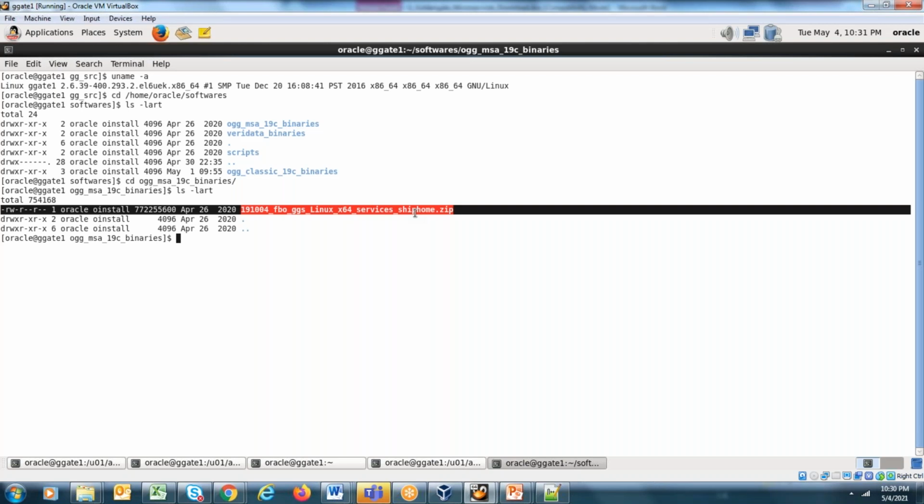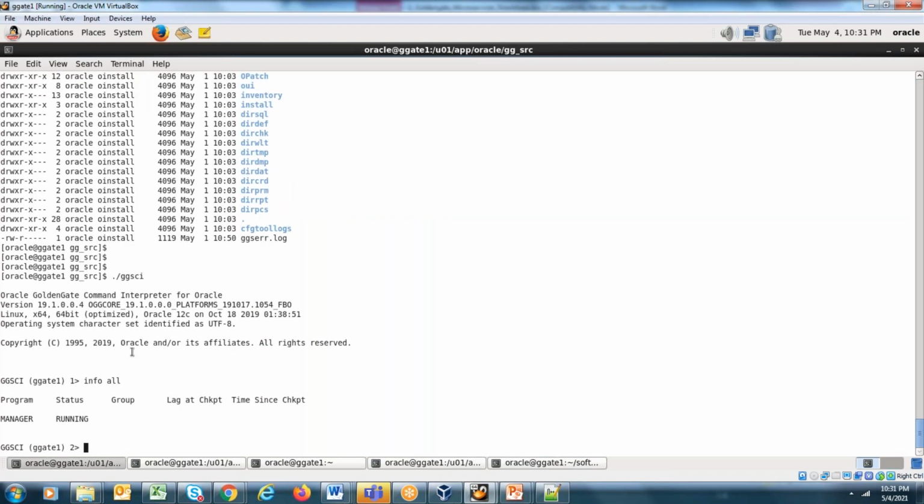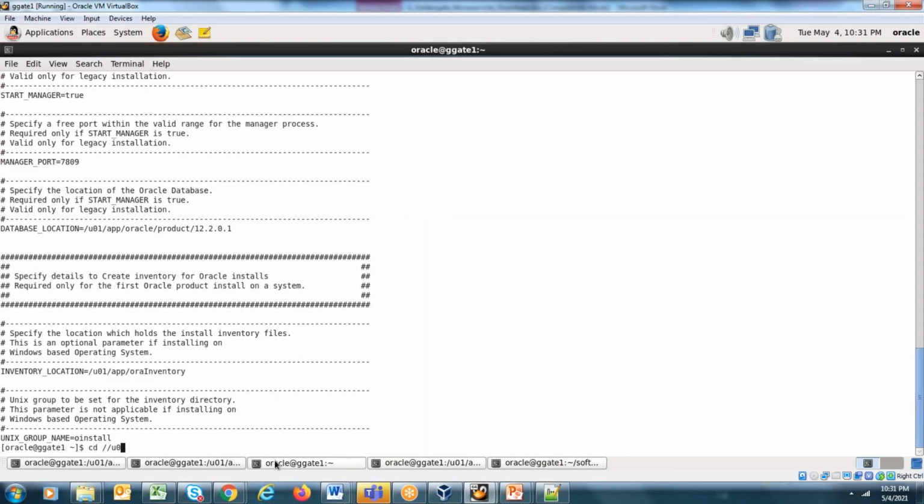Okay, so as a practice for the day 1 challenge, what you need to do is set up the VMs, if they are not already set up. And the second thing you need to do is create the databases on both GGate1 and GGate2. You can create either a pluggable or non-pluggable environment.